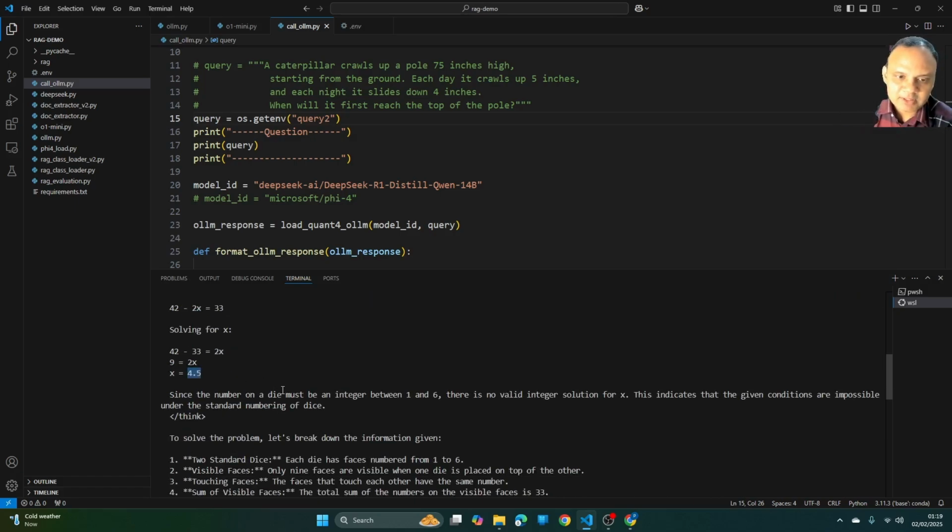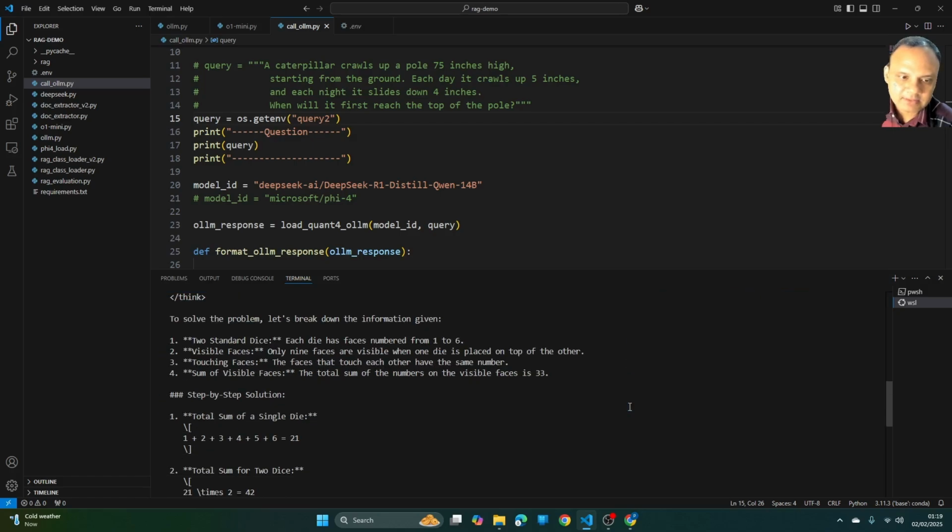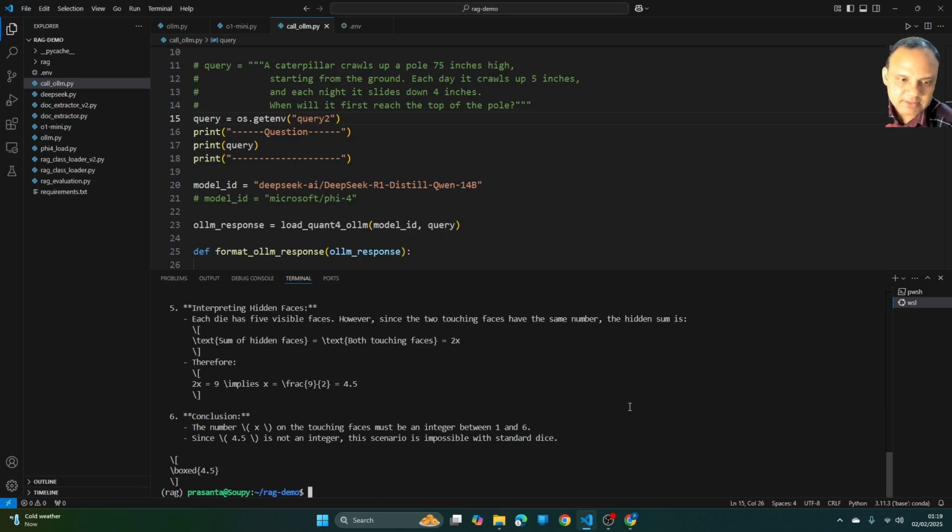So I believe x equal to 4.5. And since the number on a die must be an integer between 1 and 6, there is no valid integer solution for x. This indicates that the given conditions are impossible under the standard numbering of dice. And let me see at the bottom what is the answer they have given. Okay, they have given 4.5, which is wrong. The correct answer is 2, which was given by O1-mini.